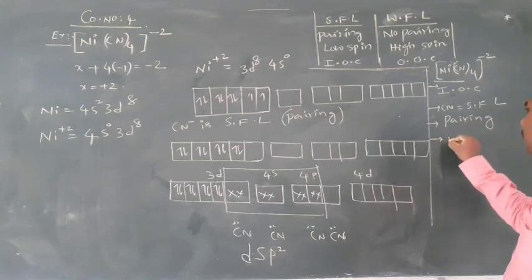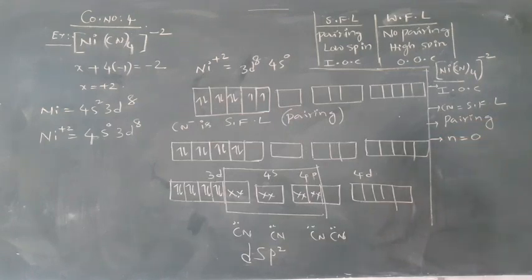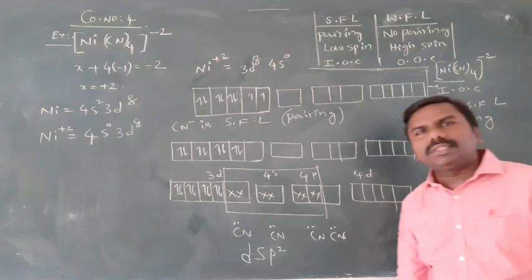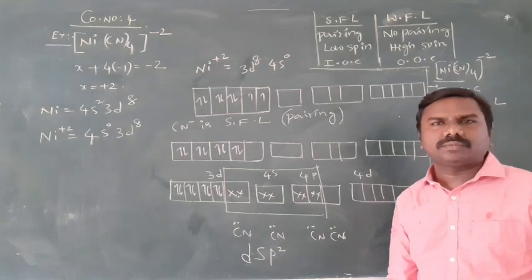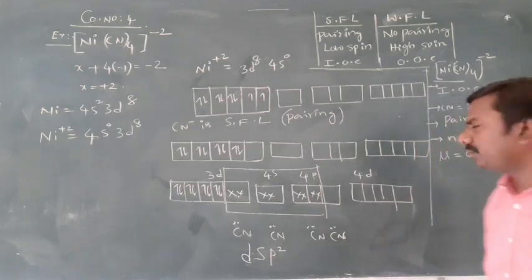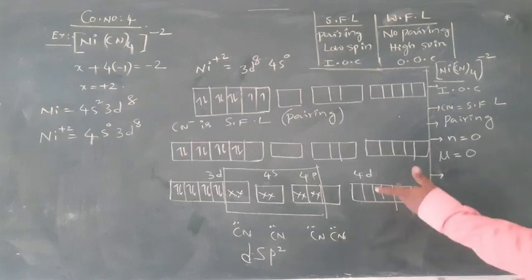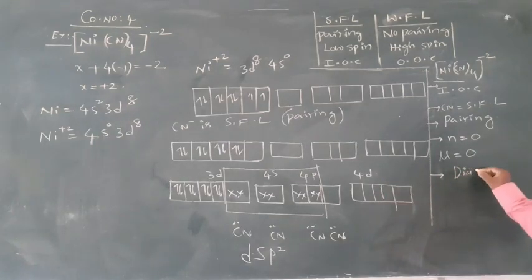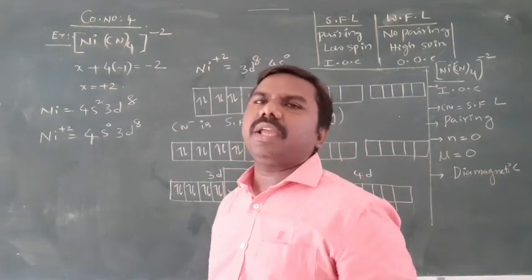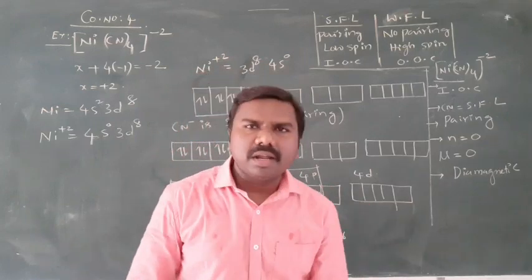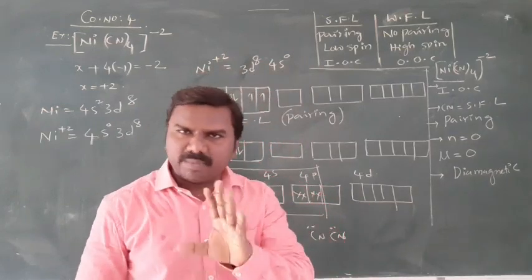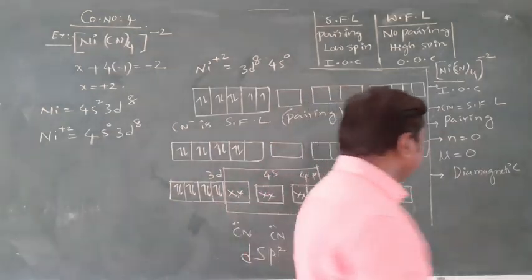N equal to 0, so magnetic moment also 0, root 0 into 0 plus 2, right? 0. Magnetic moment 0. All are paired means diamagnetic. In previous cases, I didn't write the magnetic property. Unpaired electrons are there, para; paired electrons are there, dia. Remember, you just add that point.